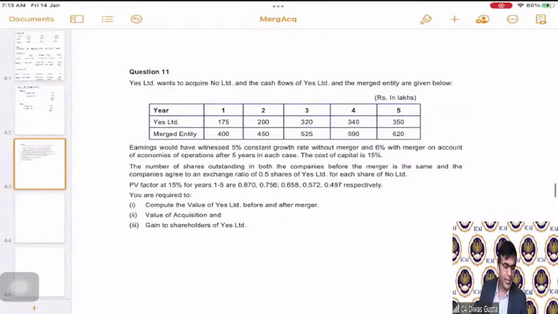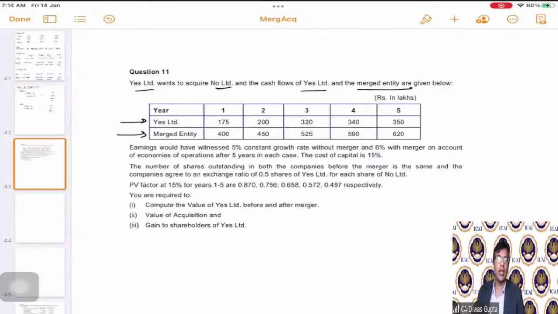So question number 11 says, Yes Limited wants to acquire No Limited, and the cash flows of Yes Limited and the merged entity are given as follows. So there is a merger that happens, and after the merger, this is the merged entity cash flows, and before the merger, this is Yes Limited's cash flow. They have given us 5 years cash flow, rupees in lakhs. Then they are saying that earnings would have witnessed 5% constant growth rate without merger.